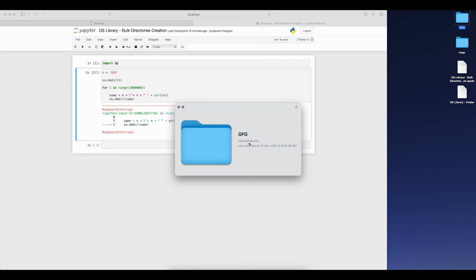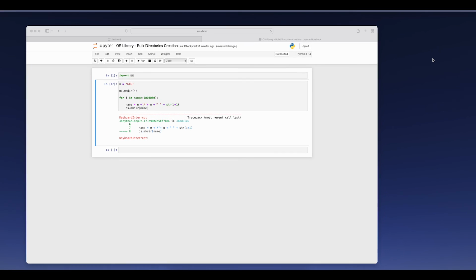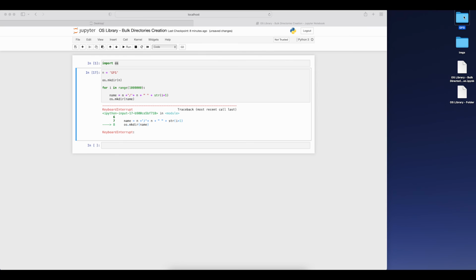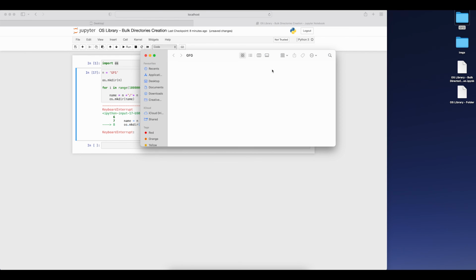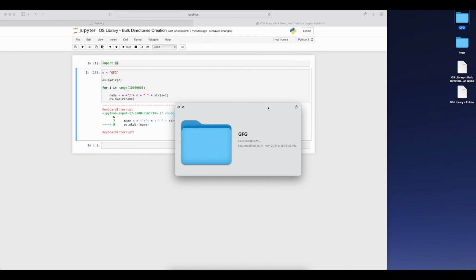Meaning out of those 1,000,000 folders, how many of the folders are already created. And then you can even open it. This stuff can also be done. And here you can see it is loading, because literally we are having so many folders, right? Not a million, but the number which is created would probably be near about 500,000 folders there in the GFG.